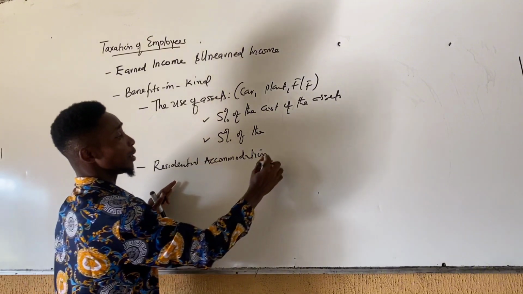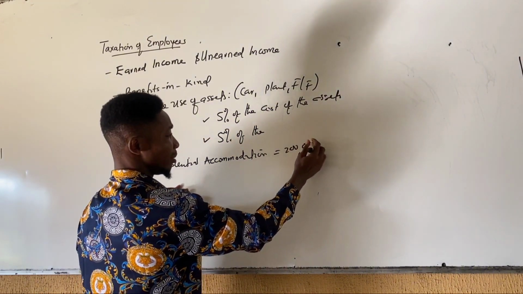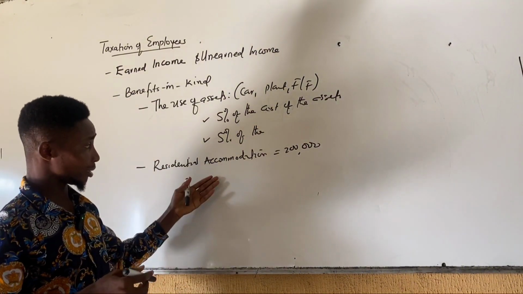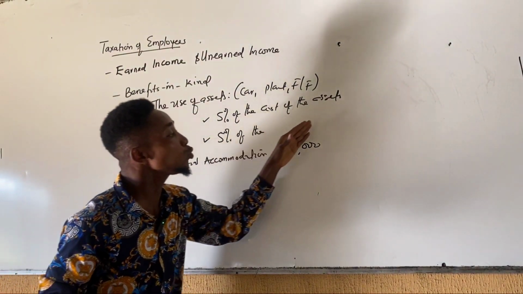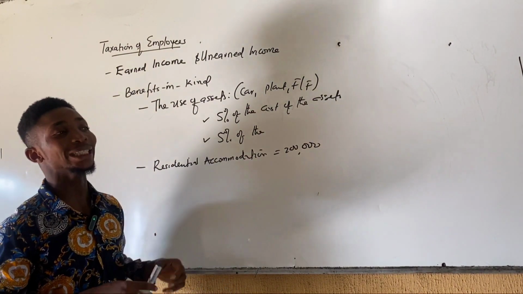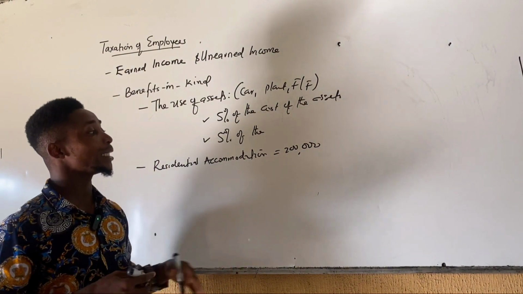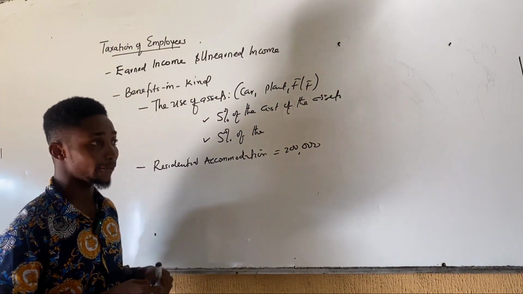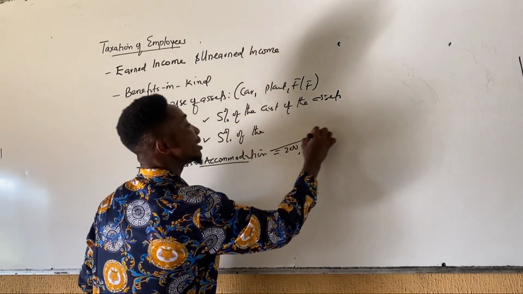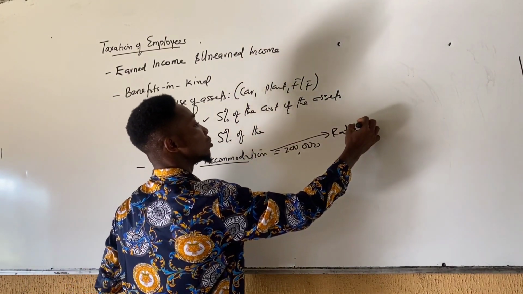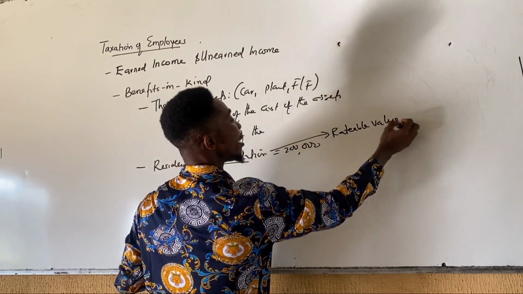So if the employer pays 200,000 per annum for rent of accommodation for that employee, this 200,000 should be added as part of income that the employee has received. So this accommodation is calculated on the rateable value.